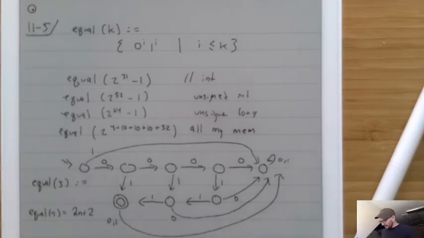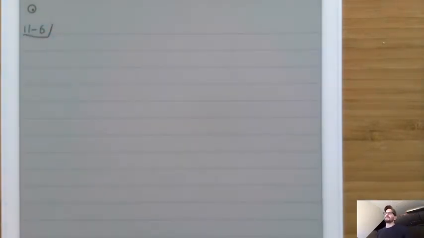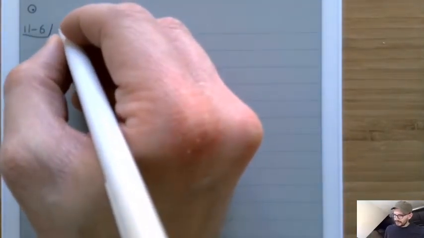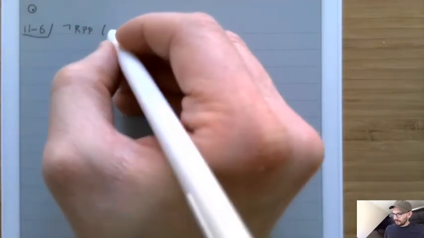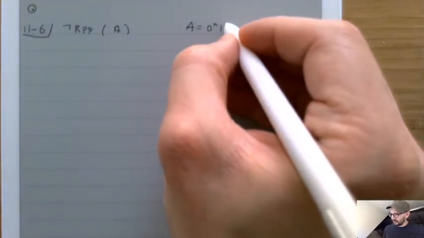So let's take that intuition that we've just built for this problem and go back and try to do the proof about the negation of RPP on this. So recall the way that it works. The first thing is that not RPP on this language A, in this case A is equal to 0 to the n, 1 to the n.